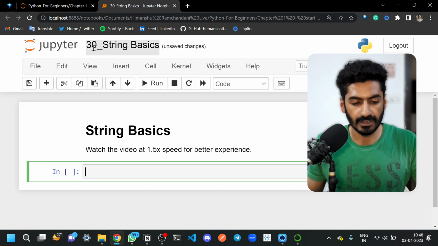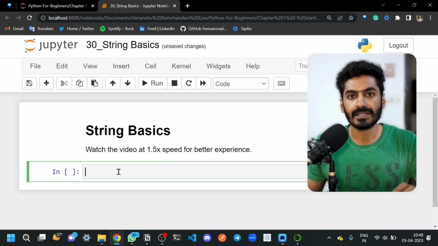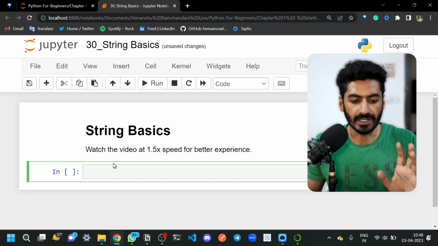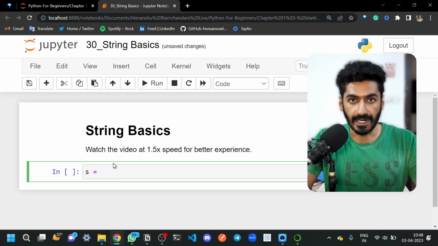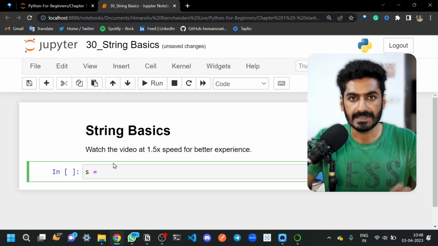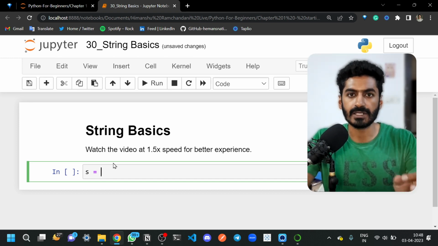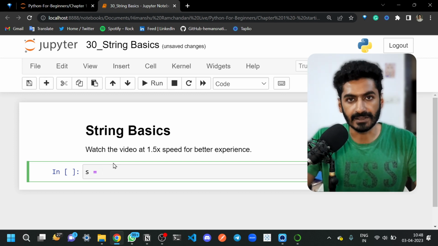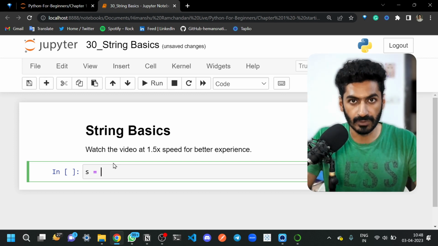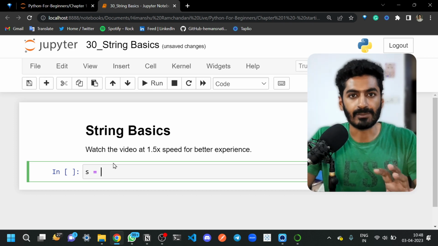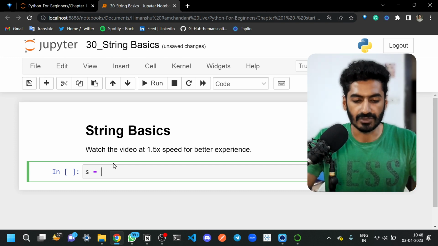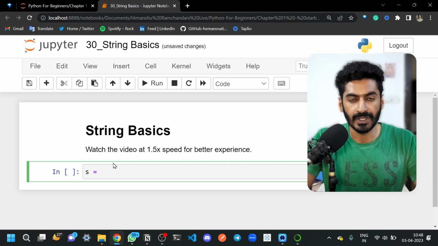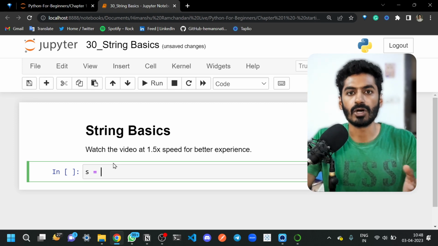our 30th session. Okay. Now, strings are very important and consider them similar to list, but a little bit different. Now, strings are what? Set of characters. It can be one character or it can be set of characters. Characters are nothing but keys on your keyboard, and you can make any type of sets using single quotes or double quotes or triple quotes. So there are three ways we can define a string: single quote, double quote, or triple quotes.